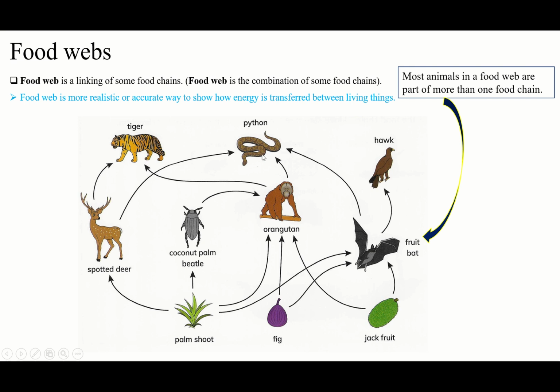Here is another food chain. According to the arrows, you can find the food chains. Okay, it means linking. This is one food chain. This is the second one. This is the third one.